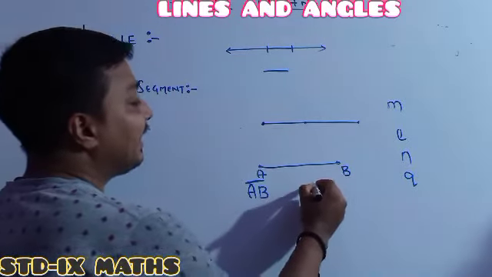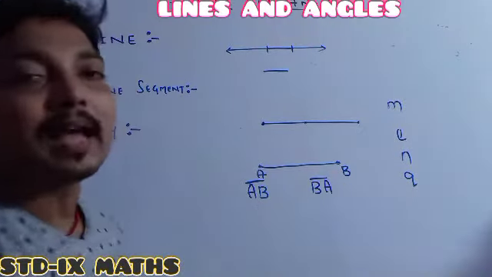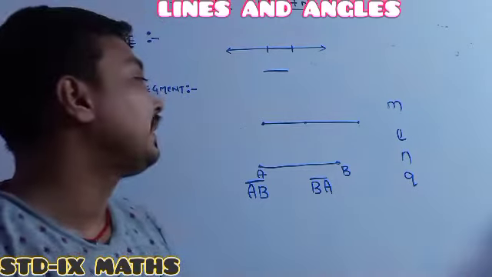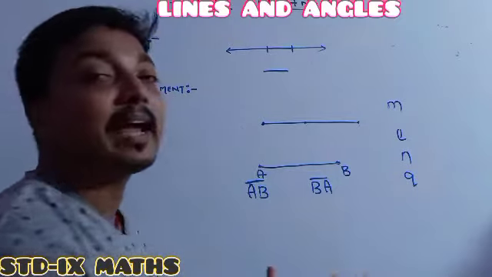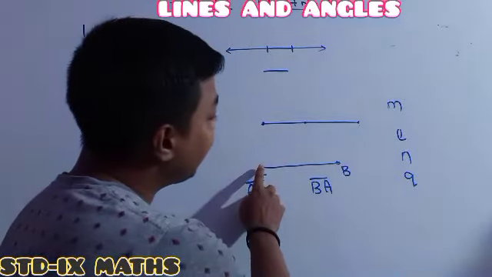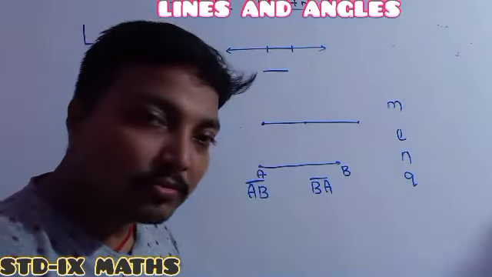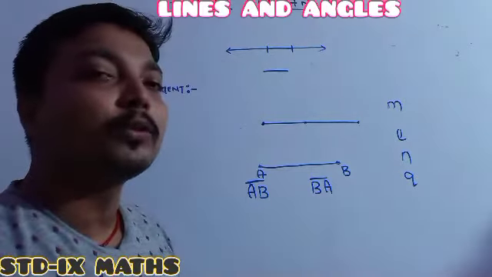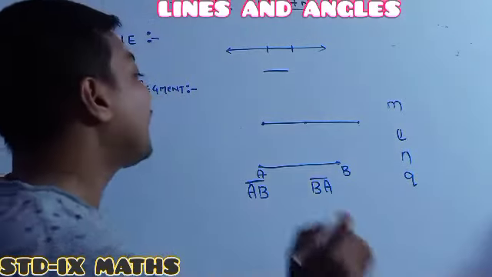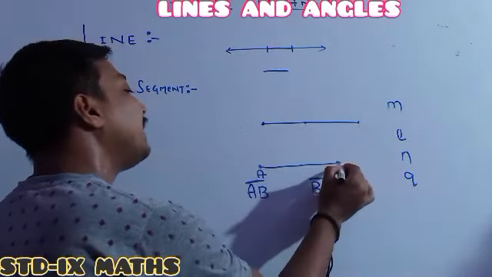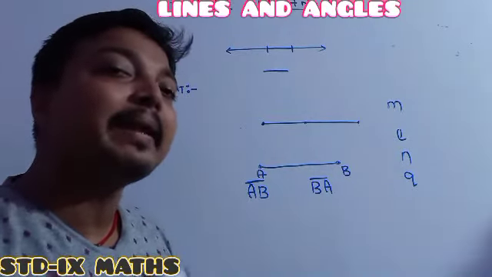Remember, AB one can write, also one can write BA, both having the same meaning. And another important thing I am saying: as it is a part, 100% it can be measured, because the starting point is here and the ending point is also here. As the starting point is known to you and the end point is also known to you, 100% one can measure the line segment. Understood? An important point to remember: a line segment has two endpoints, and a line segment can be measured.